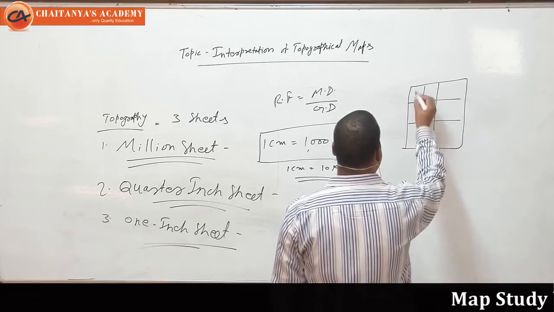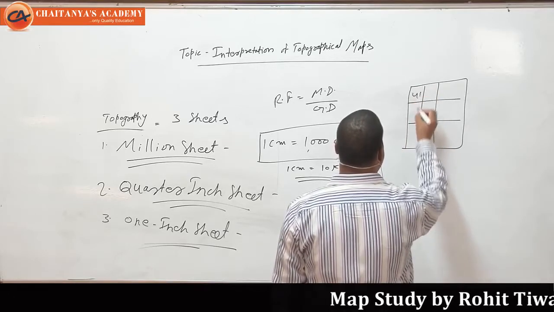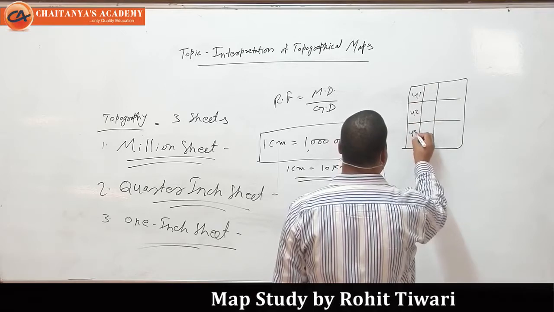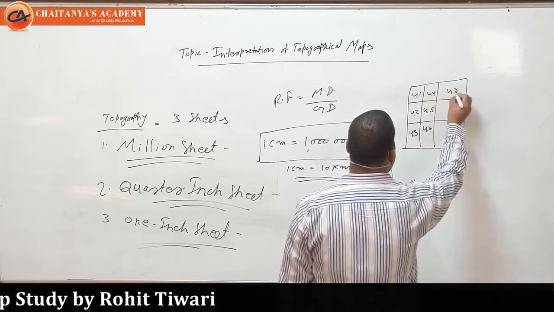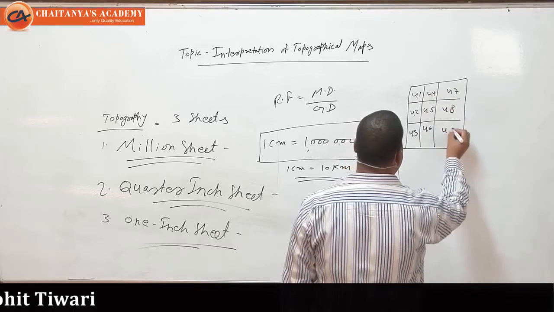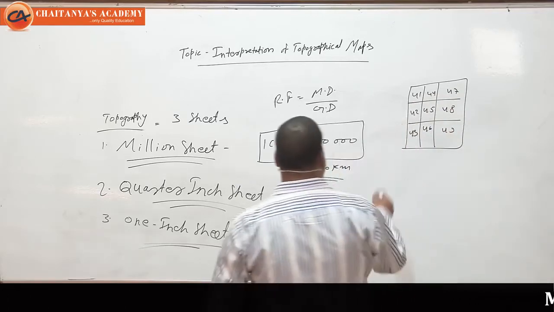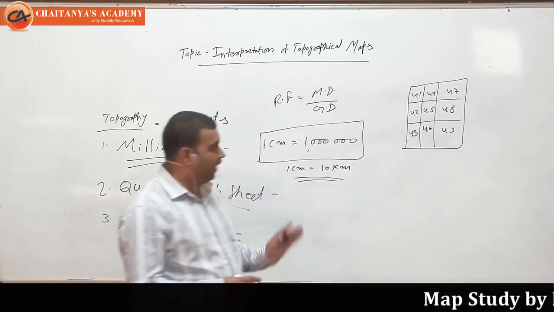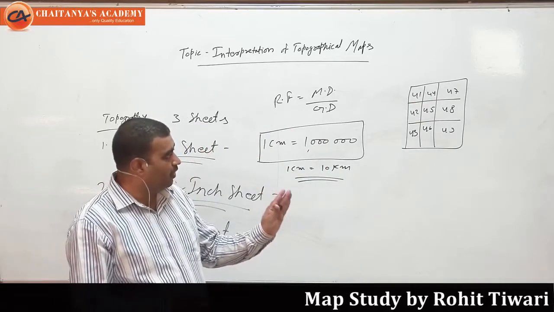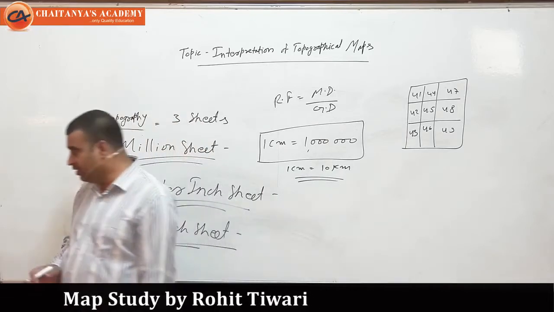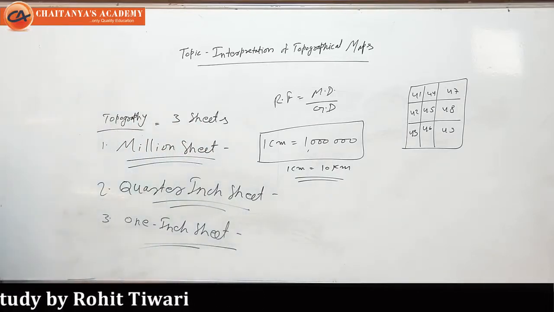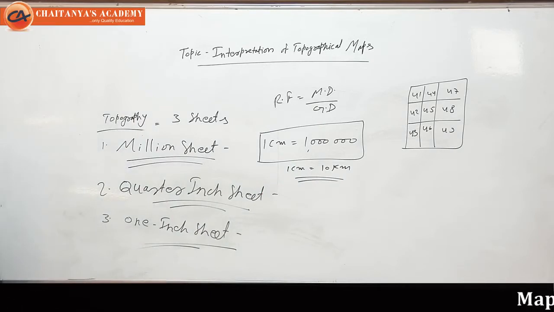Suppose we start from 41, 42, 43, 44, 45, 46, 47, 48 and 49. So you can see there are a total of 9 sheets, and each sheet covers an area bounded by 4 degrees of latitude and longitude.